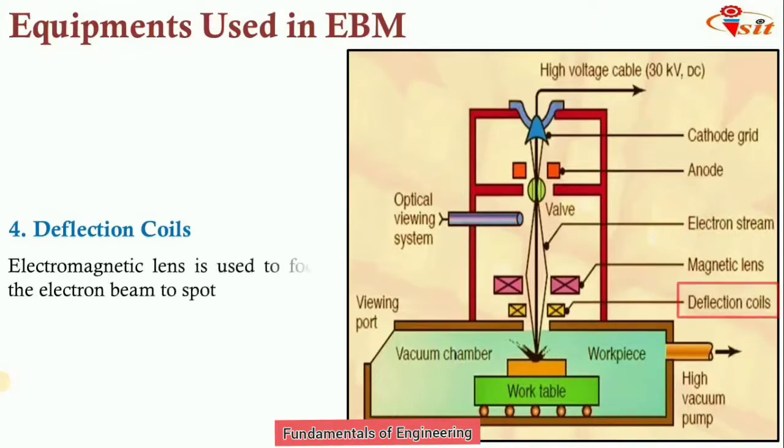The next equipment is the deflection coil, where we use an electromagnetic lens to focus the electron beam to a spot. Whatever highly focused beam comes from the electron beams passes through the deflection coil, where we focus that beam at a single spot on the workpiece.